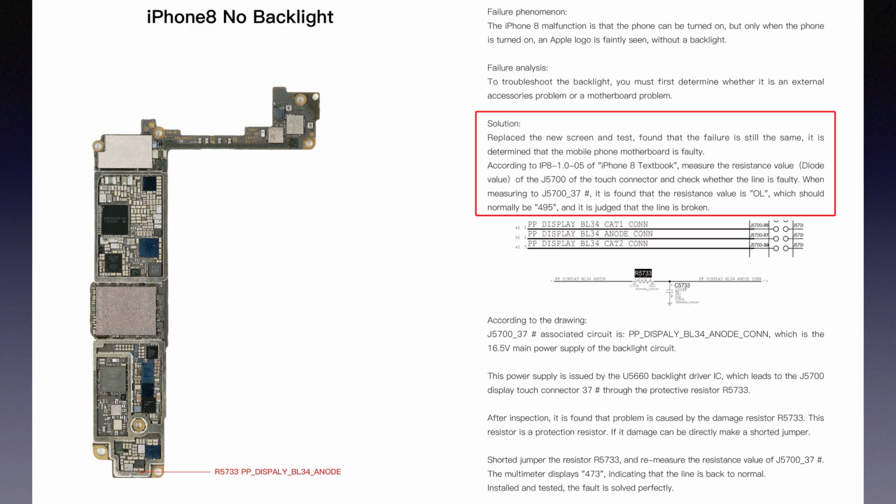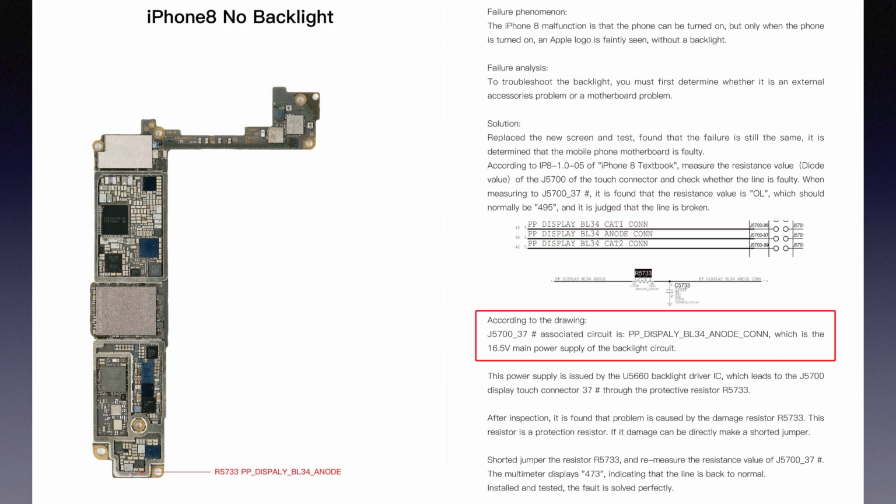When measuring J5700 pin 37, it is found that the resistance value is OL, which should normally be 495, and it is judged that the line is broken. According to the drawing,